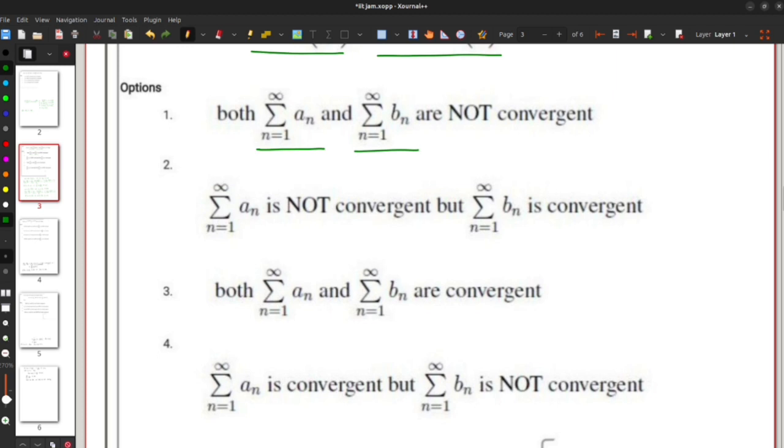So option 1 is not true, option 2 is also not true, option 3 is also false, and option 4 is correct, because the series summation an is convergent, and the series summation bn is not convergent. Let's go to the next question.